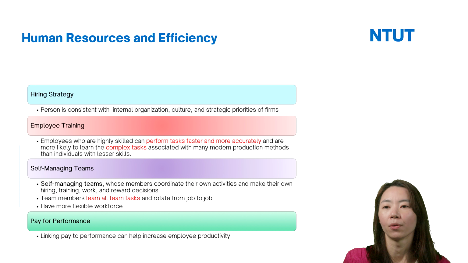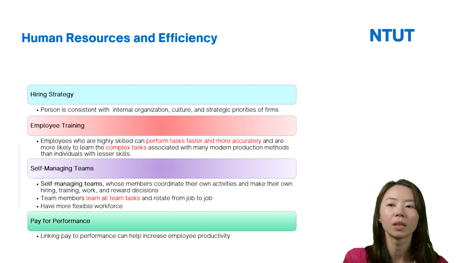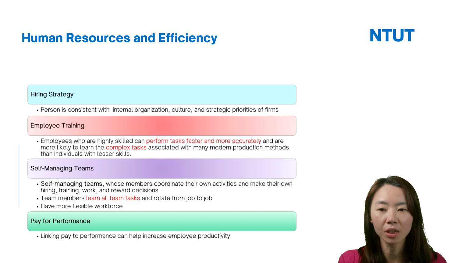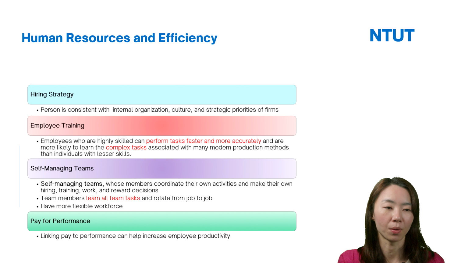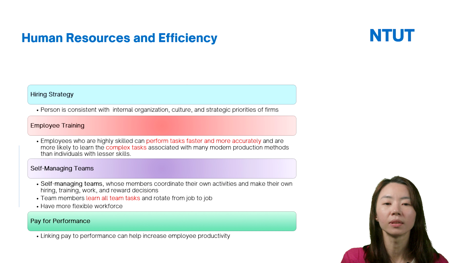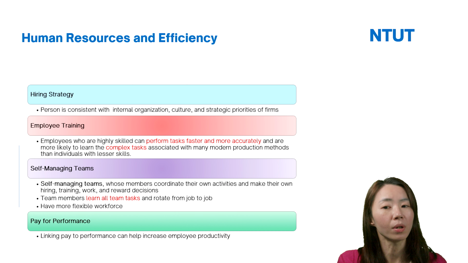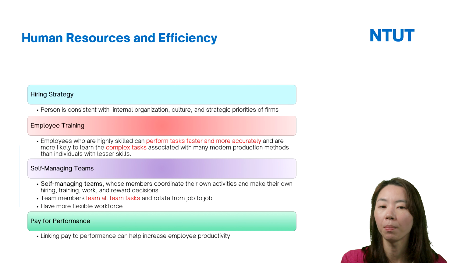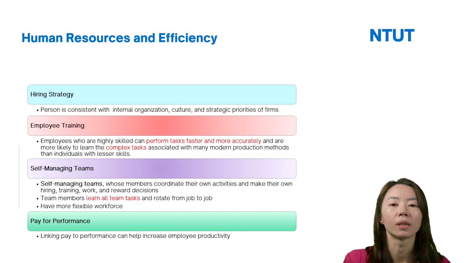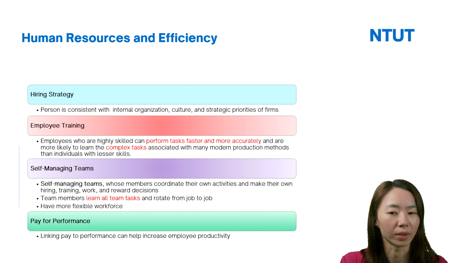So for human resources management, first, hiring strategy: find a person consistent with the internal organization culture and the strategic priorities of the firm. Second, provide appropriate training programs to the employees, and this can help them enhance their capability and skills and then increase their productivity.